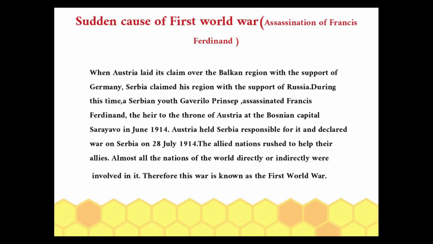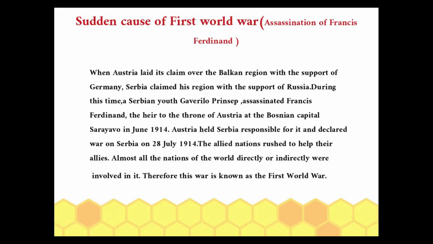Sudden cause of the First World War: assassination of Francis Ferdinand. When Austria laid its claim over the Balkan region with the support of Germany, Serbia claimed this region with the support of Russia. During this time, a Serbian youth, Gavrilo Princip, assassinated Francis Ferdinand, the heir to the throne of Austria, at the Bosnian capital Sarajevo in June 1914.